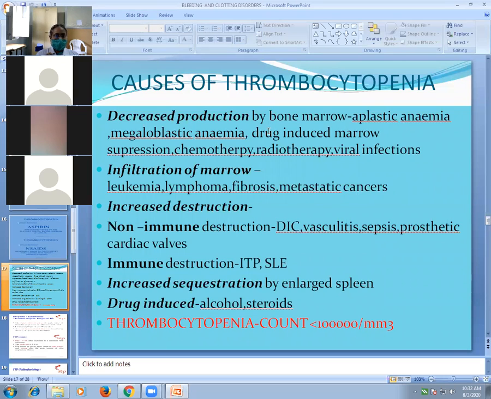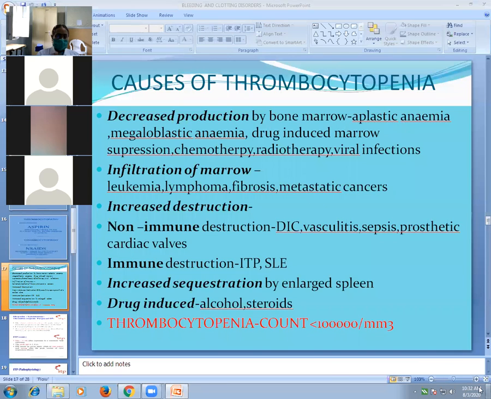So infiltration of marrow in leukemia, lymphoma, fibrosis, and metastatic cancer affects the functioning of marrow, and that results in decreased production. So decreased production occurs with diseases of bone marrow like aplastic anemia, megaloblastic anemia, drug-induced, viral infections, chemotherapy, radiotherapy, or infiltration in cases of leukemia, lymphoma, and metastatic cancers.